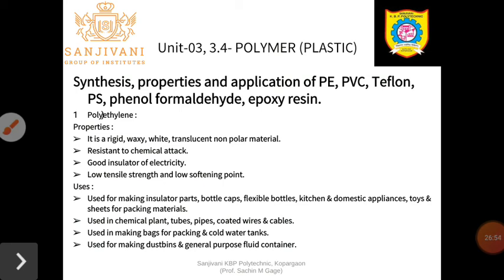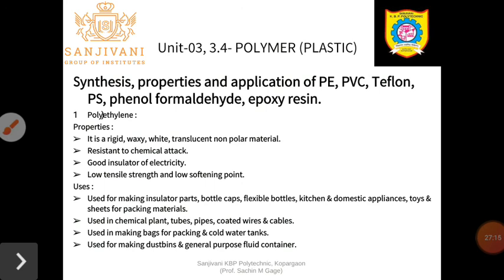Generally polyethylene is used for making insulator parts, especially copper insulation is done by using polyethylene. Bottle caps, generally the caps of plastic bottles, are made from polyethylene. Flexible bottles, kitchen and domestic appliances.